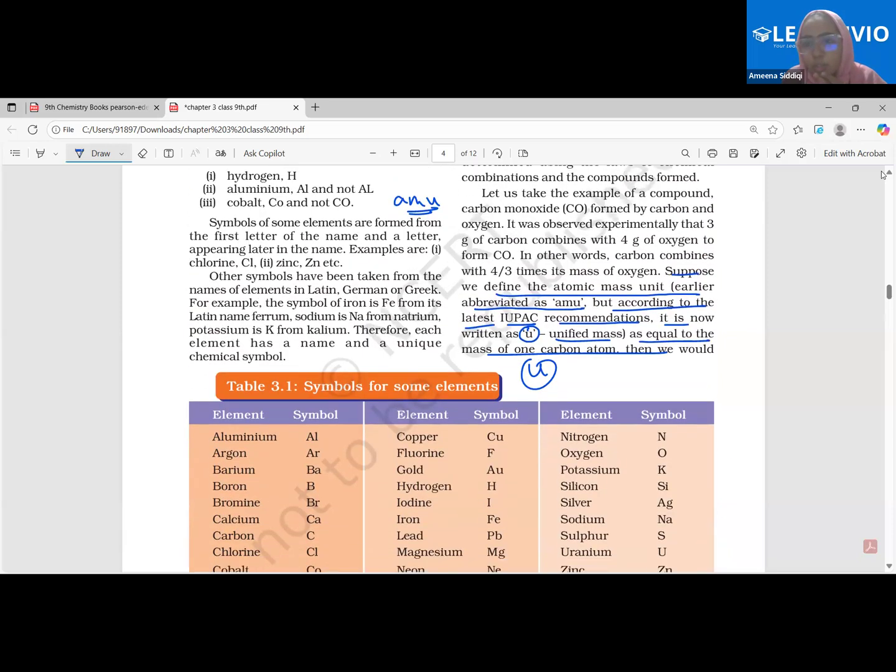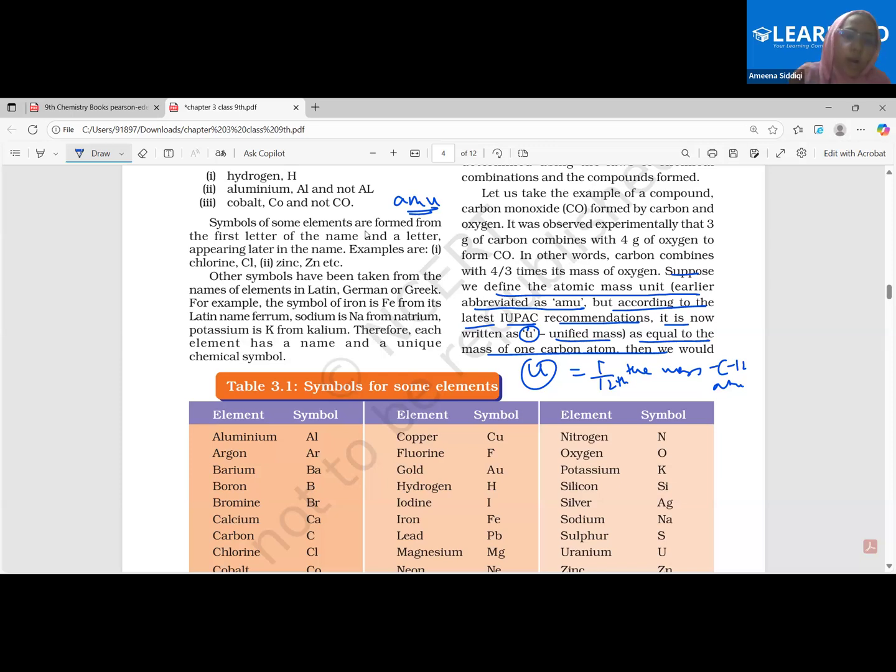Basically, now if I ask you what is U, can you tell me what is U right now? U is the unit. What is the value of this unit? You know. How have we taken that unit? 1/12. Exactly. Excellent. Wonderful. U is nothing but 1 by 12 the mass of carbon 12 atom. Clear? This is the unit now.